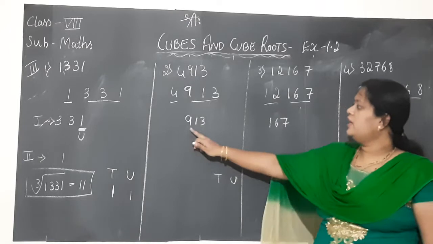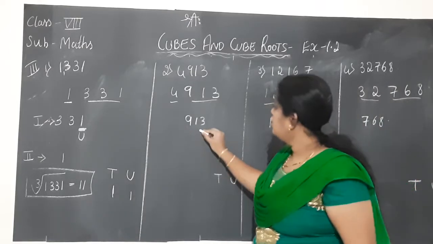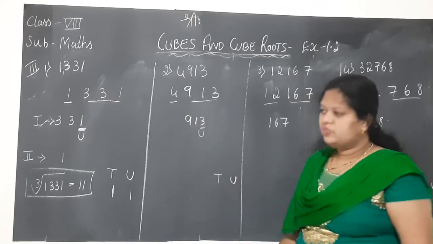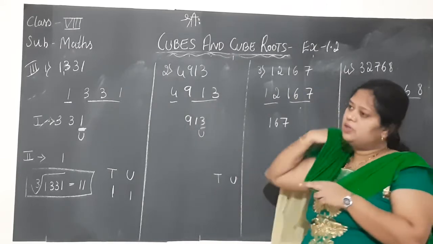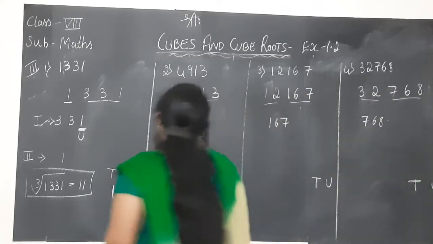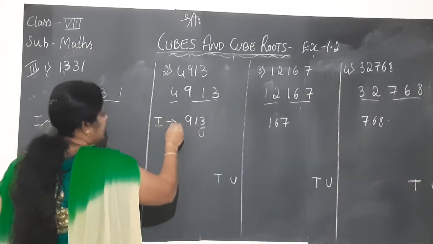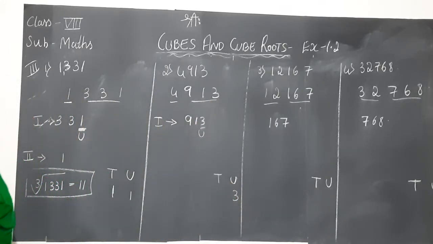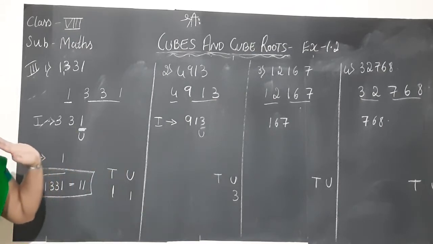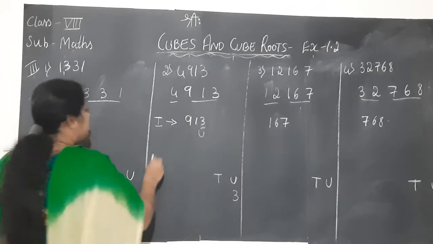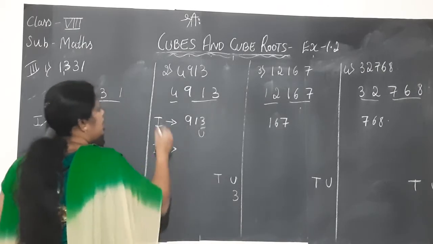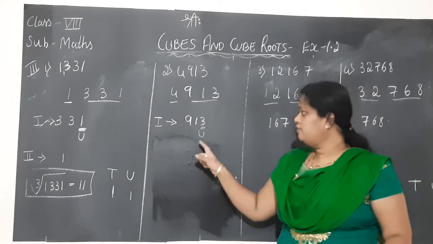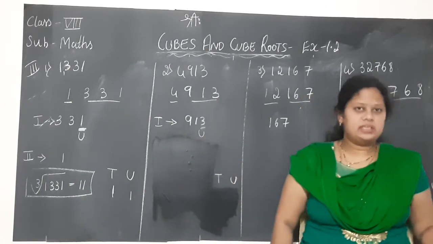Next we have 913. Again observe what is there in the units place of 913. We have 3. 3 is a prime number and it is divisible by itself. So no need to do anything. In the first set we have 913, children. In the units place 3 is there, which you cannot do anything with further. Next, I take the second group of terms, which has only 1 digit, that is 4. Here in the units place I have the number 3.